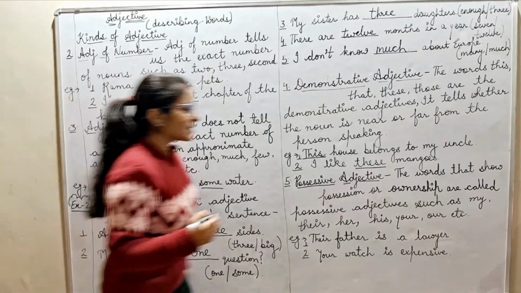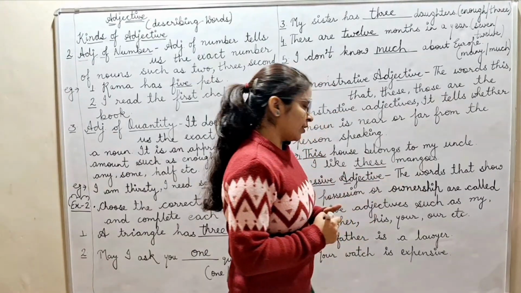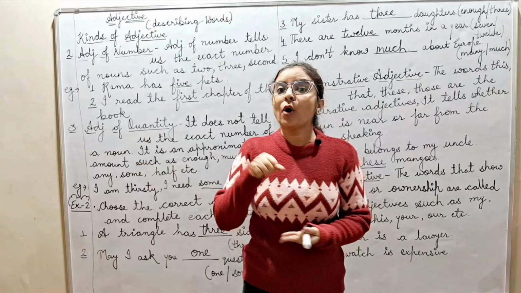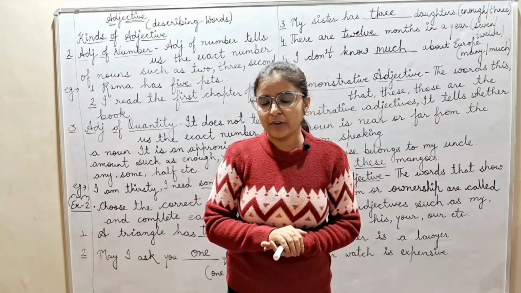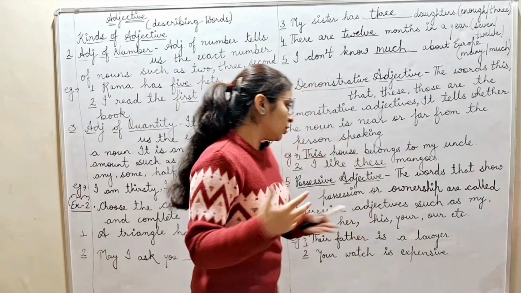Okay. Next is possessive adjectives, the words that show possession or ownership. Possessive adjective talks about ownership, that belongs to someone.